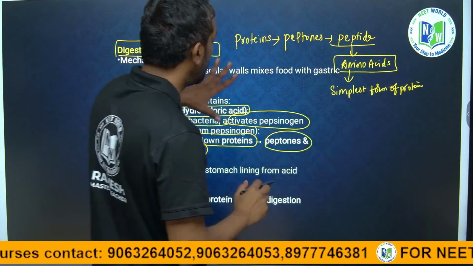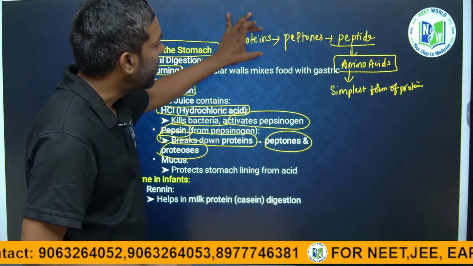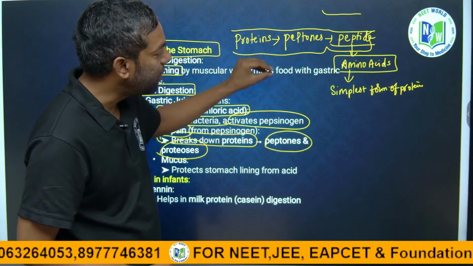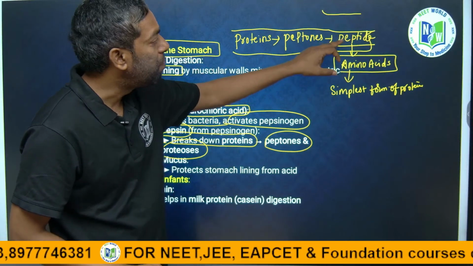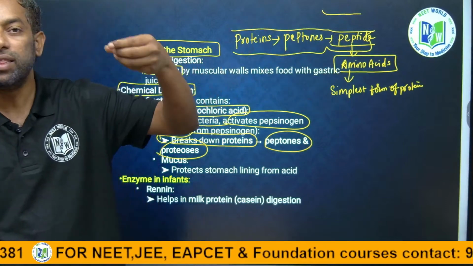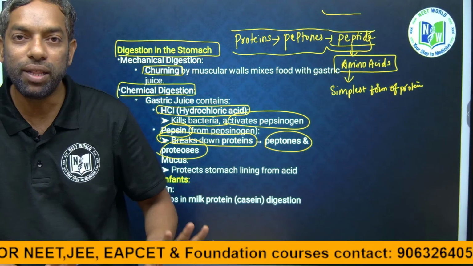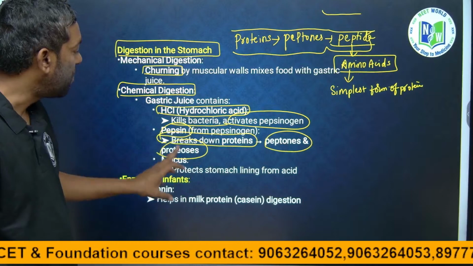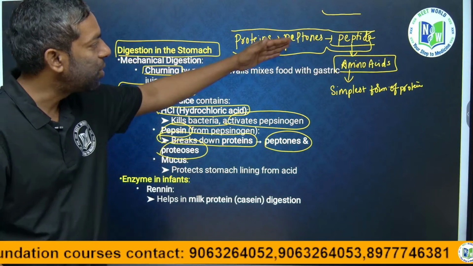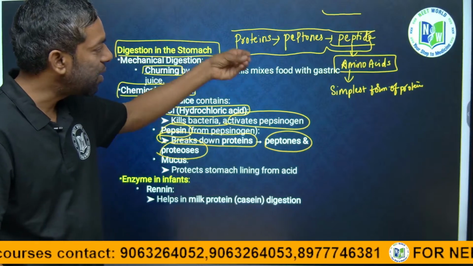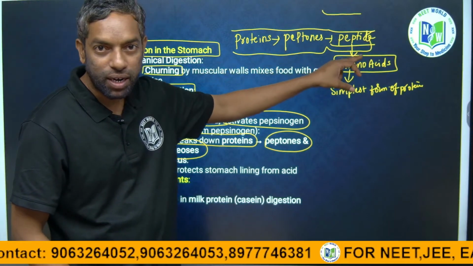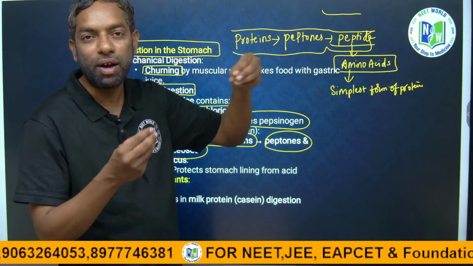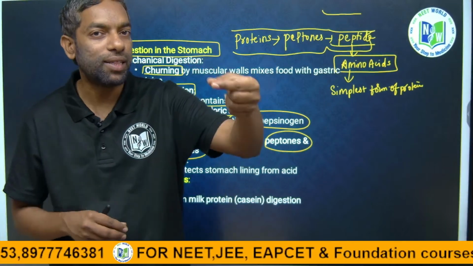Guys, just look into that. The proteins are converted into peptones and peptides in the stomach; they do not convert into amino acids. The peptides are converted into amino acids in the intestine, and finally they can be absorbed in the intestine. In the stomach itself, they break down the proteins into peptones or proteases only. If the peptides break down, they turn into amino acids, the simplest form for the absorption that takes place in the intestine.